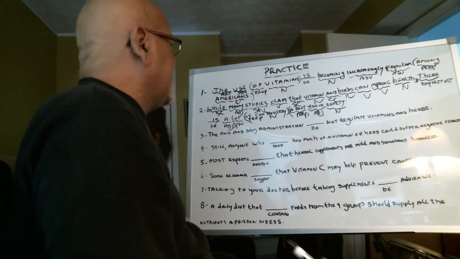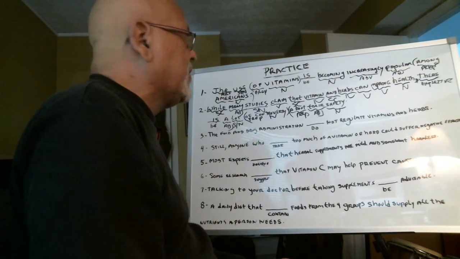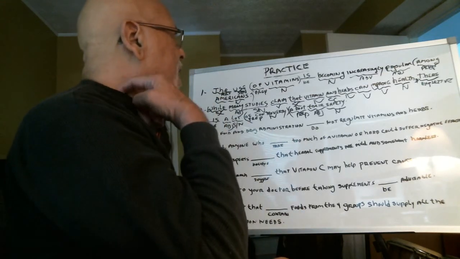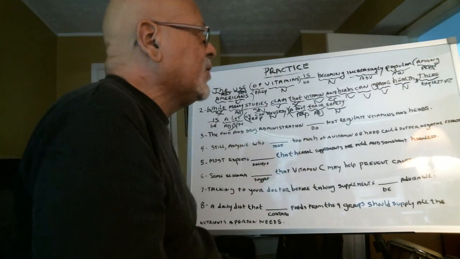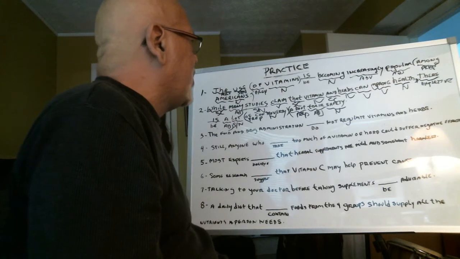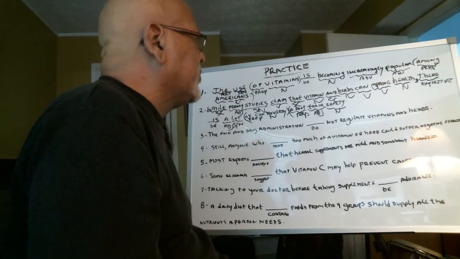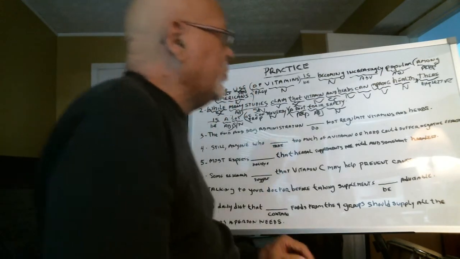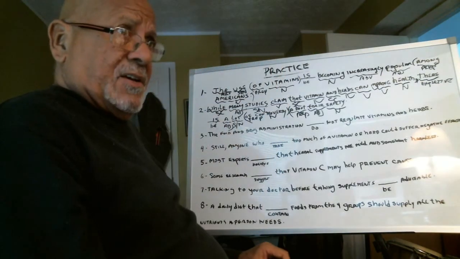So let me read the complex sentence. While many studies claim that vitamins and herbs can improve health, comma, dependent clause, there is a lot of controversy about their safety. Okay, so that was a tricky sentence there.